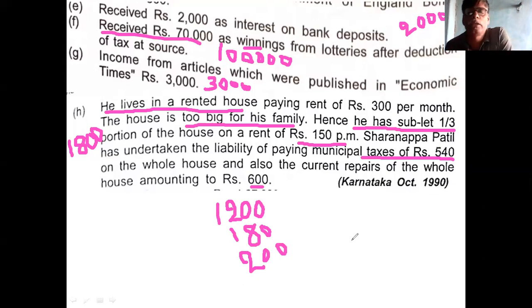Then what is the total allowable expense relating to the let out portion? 1,580. 1,800 is the rent received. 1,580 is the allowable expense. Then what is the net income from the subletting? 220. Any doubt?